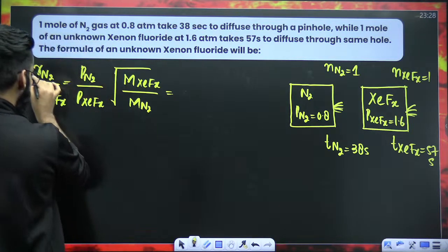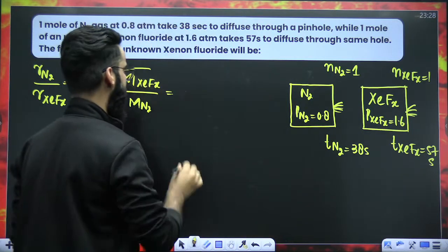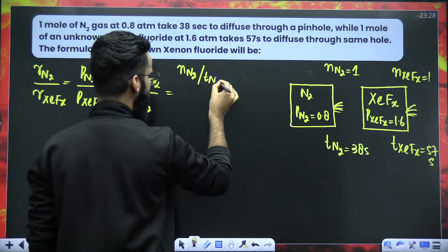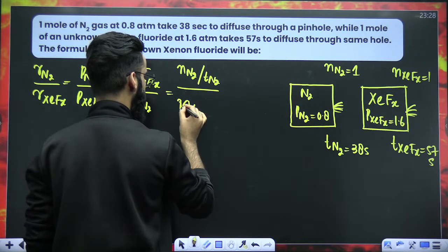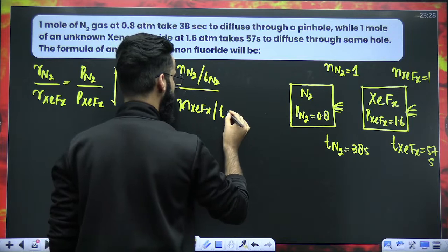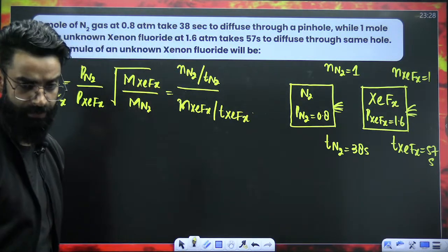Agreed? This is equal to rate of effusion of N2. Rate of effusion of N2 I can also write as number of moles of N2 coming out of the container divided by time taken by N2, whole divided by number of moles of XeFx coming out of the container divided by time taken by XeFx. Correct? I can do this.